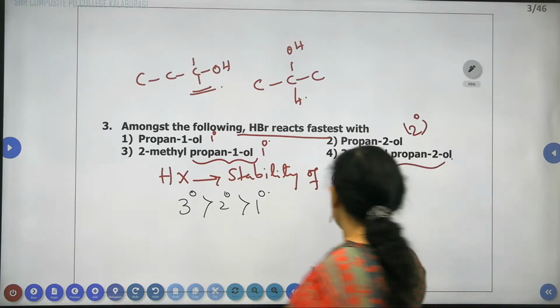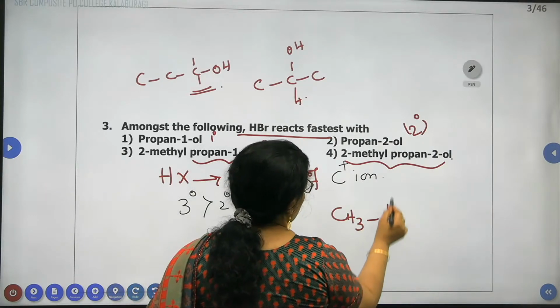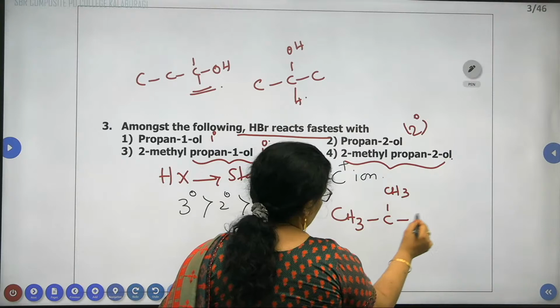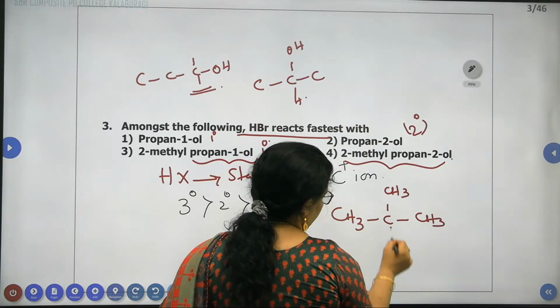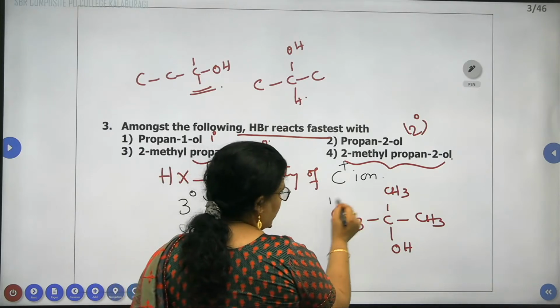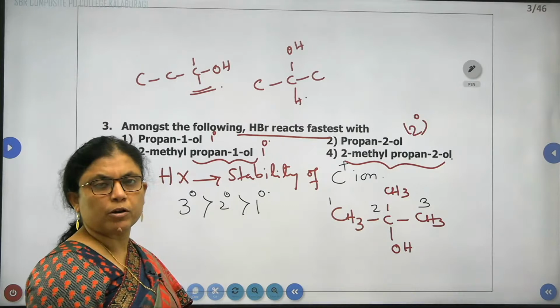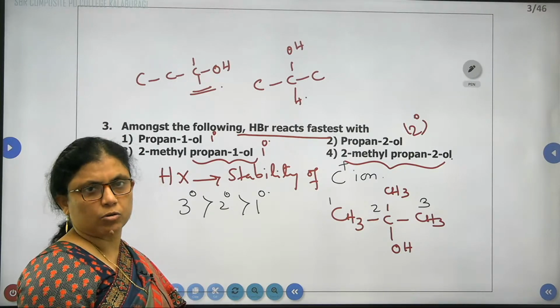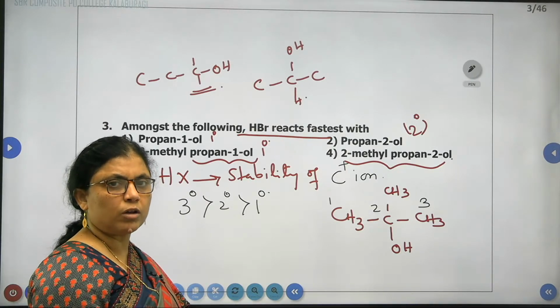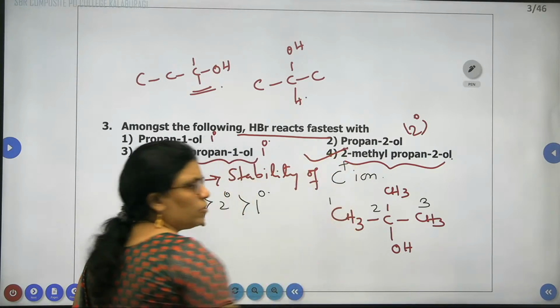2-methyl-2-propanol: this is CH3, this is CH3, and this is the OH group. Correct? 2-methyl, carbon atom number 1, 2nd, and 3rd. 2-methyl-2-propanol is what? A tertiary alcohol. And the tertiary alcohol will react fastest. Therefore, the correct answer is the 4th option.